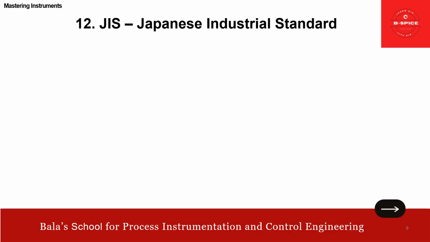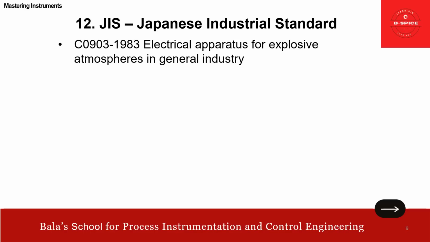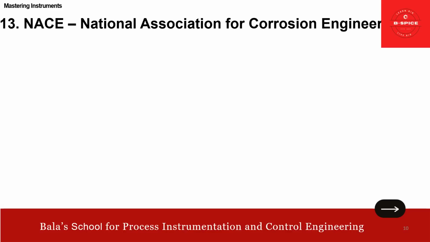Then we'll talk about JIS, Japanese Industrial Standard. C0903, 1983 version. Forget about the version, year and all. So basically C0903 talks about the electrical apparatus for explosive atmosphere in general industry. That is the JIS.